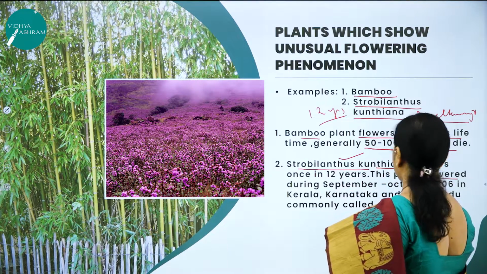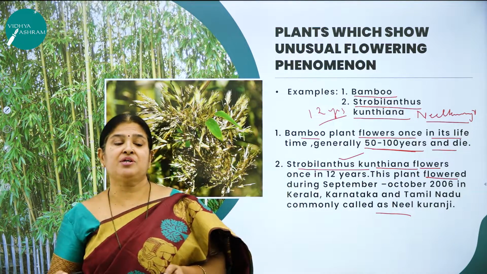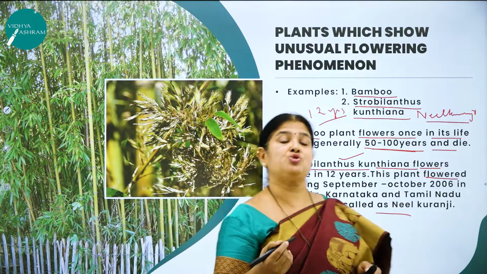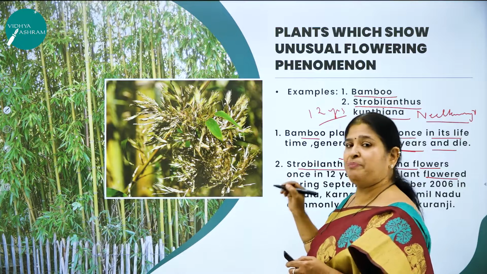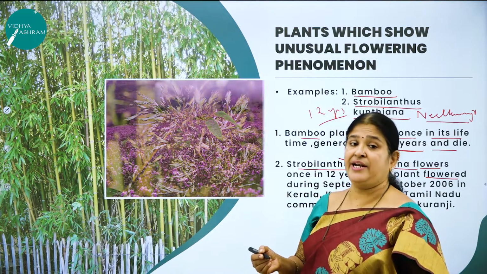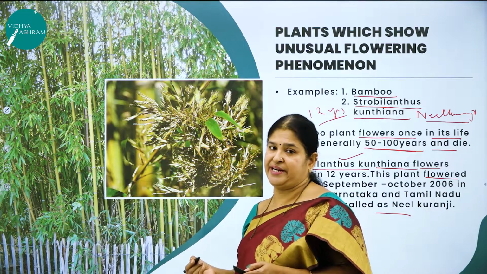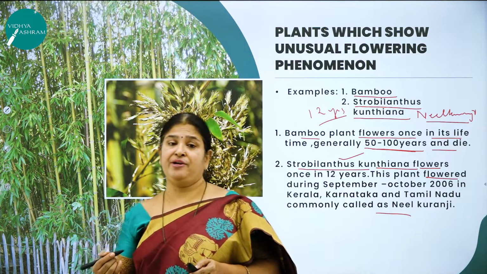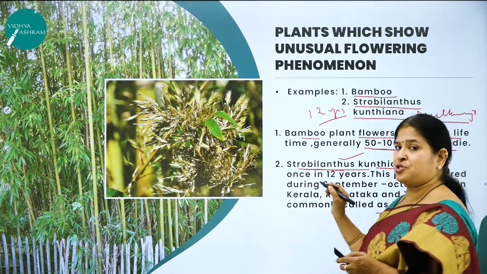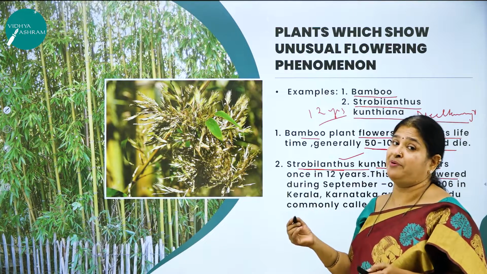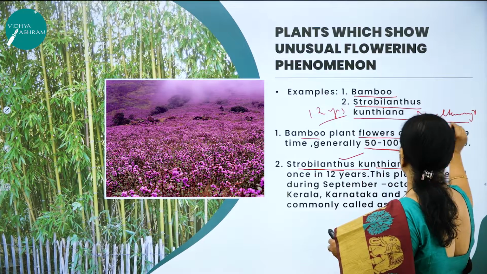So this flower called Strobilanthes kuntiana blooms once in 12 years, and this mass flowering helps the plant to survive, and it also produces many seeds which cannot be eaten by the predators. So what is so special about this plant called Strobilanthes kuntiana? This plant produces what type of flowers? Purplish blue flowers, hence the name Neelkuranji.